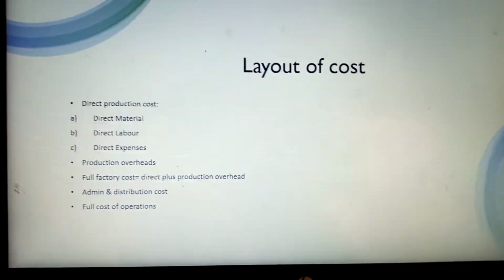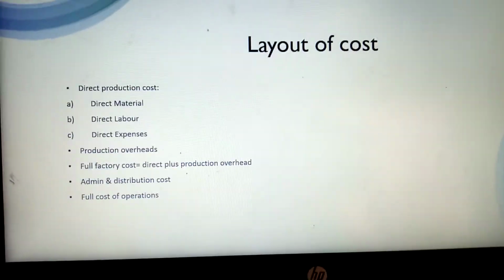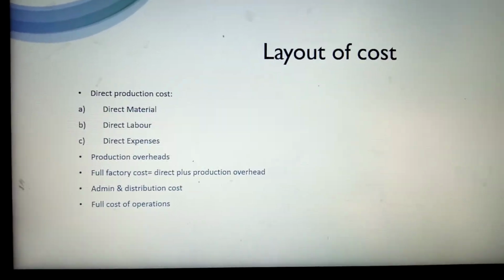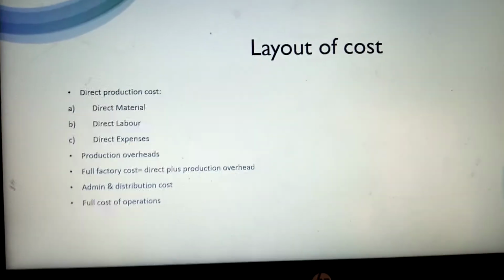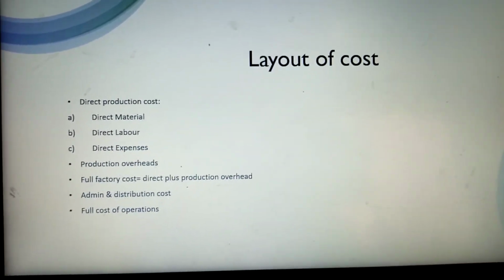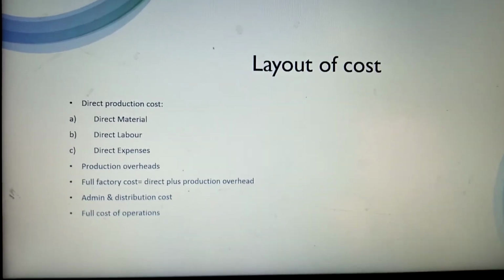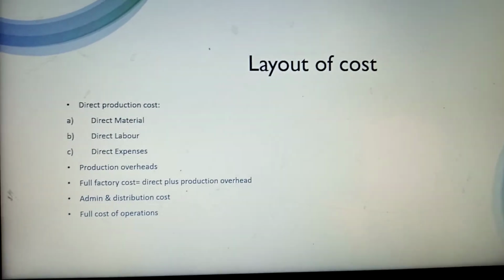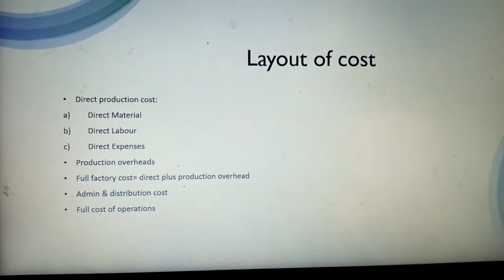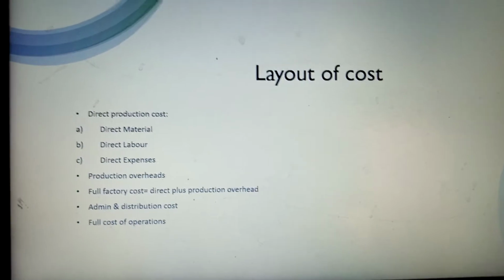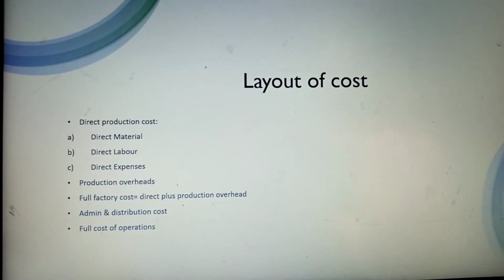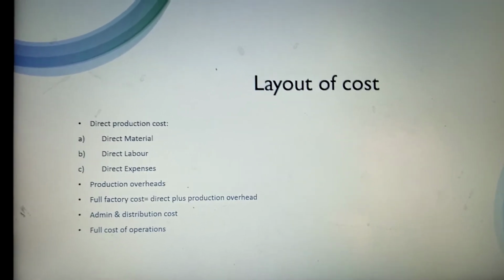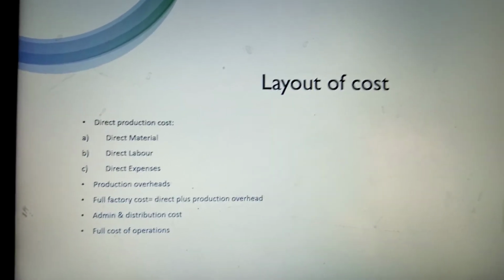If you view management accounts, then the cost structure that you will typically see in the accounts will be as follows: the direct production cost, the direct material which is directly consumed in the preparation of finished goods. Like if you are manufacturing packaging material, then the raw material which has been used in the preparation of your finished goods is the direct material. The labor which was involved in the preparation of finished goods is direct labor, and any other direct expenses which have been incurred for the preparation of finished goods is known as direct expense.